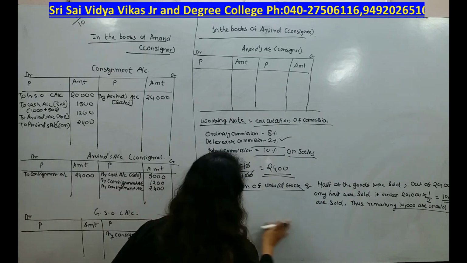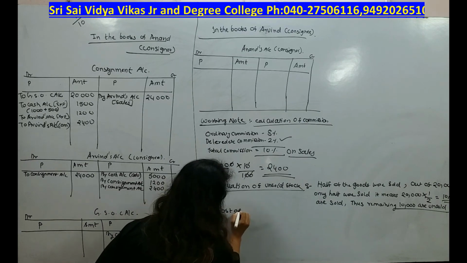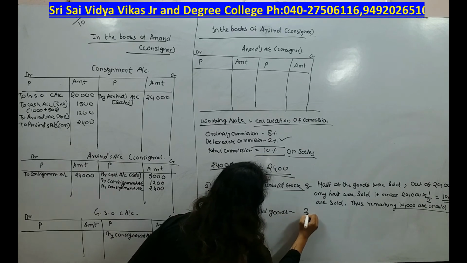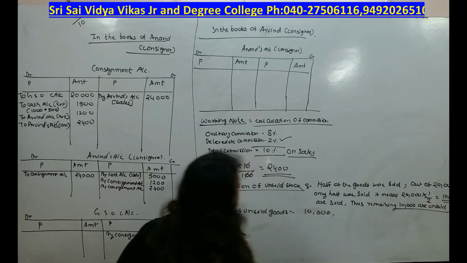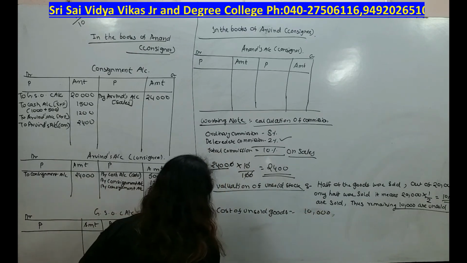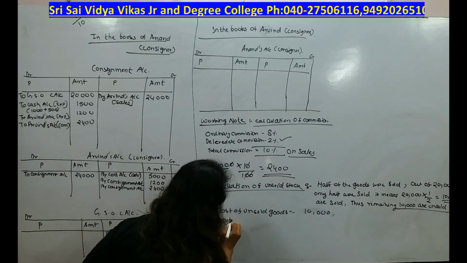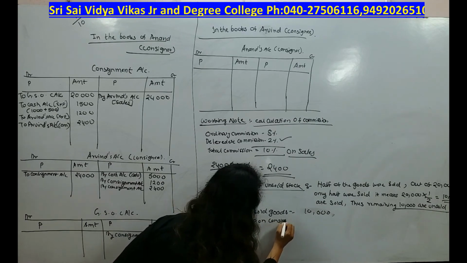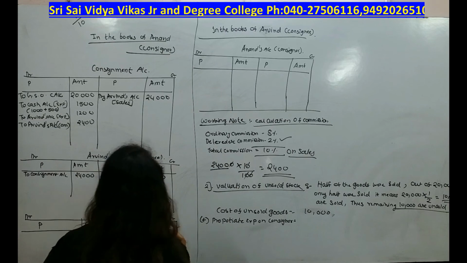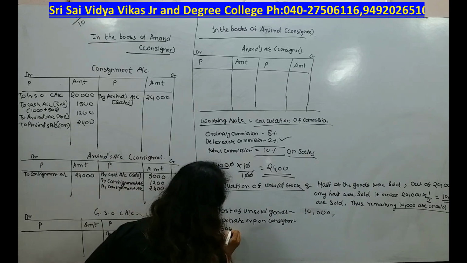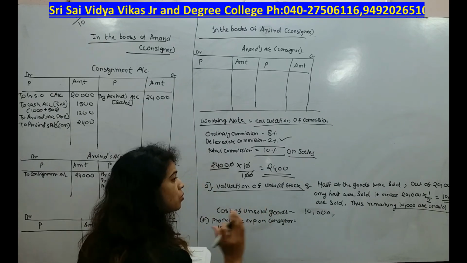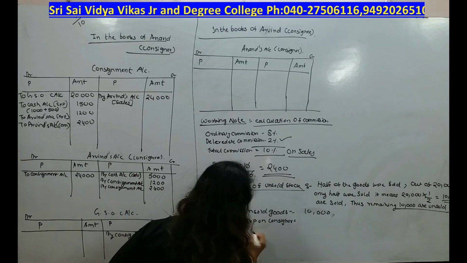Okay, so now we'll put everything in a formula. Cost of unsold goods. What is the cost of unsold goods? Unsold goods cost is 10,000. We couldn't sell half of the goods. Add proportionate expenses of consignor. See, total expenses are 1,500. Right? Consignor's expenses are 1,500. But only half we could sell, so half is for unsold.